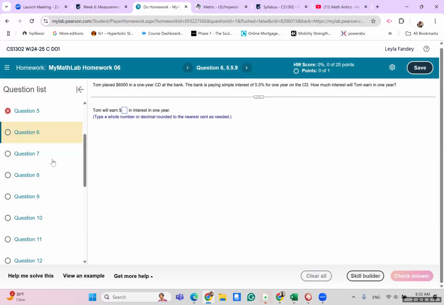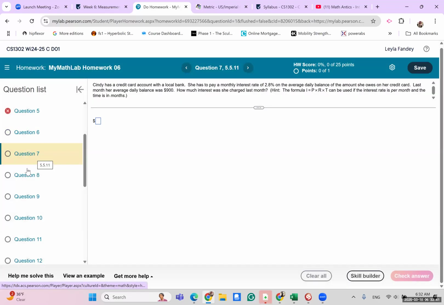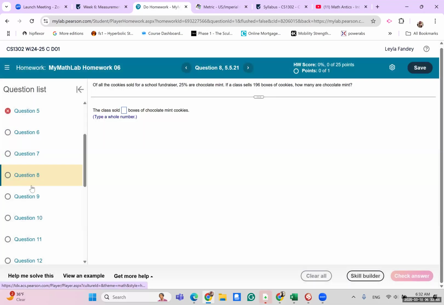Here's another one. I think there was another problem. There are only a couple of problems that I've asked you to do using the interest formula, but pretty much it's the same thing. So I think I'll stop over here. All the other ones have to do with either taxes, tips, or discounts, and then the metric unit measurements, which I will post in a separate video.